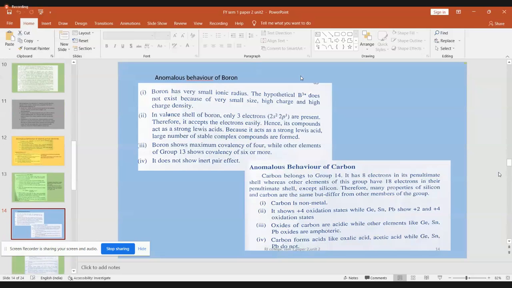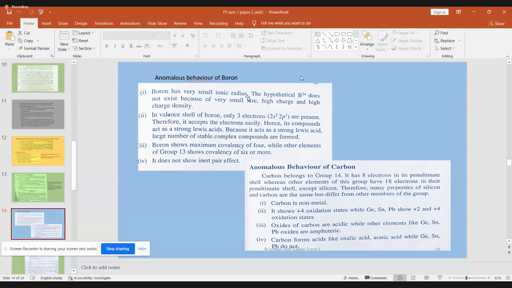Now next comes our anomalous behavior of boron. Good. Boron has only 4 properties to remember and carbon is also having only 4 properties. So it is easy. Not many. Lithium and beryllium were only having 7 points and 8 points. That is because of the unique nature of lithium and beryllium. Both of them are good metals, extremely good metals. So that is the reason they have more physical properties and more chemical properties.